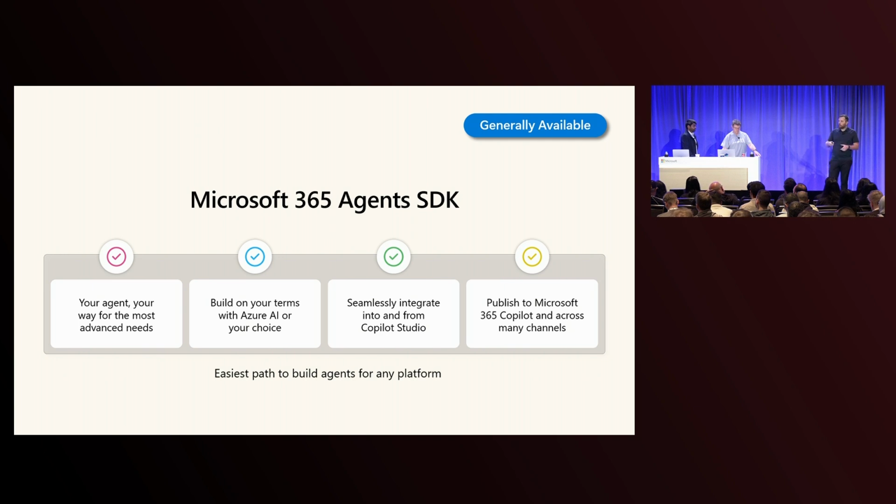Again, highlighting the Fusion team approach here, where we know that low code is the most productive way to build an agent, the most productive way to get started. You can do a lot with it, but sometimes you may want to just write code. You may want to do something in a backend, in a custom system, or integrate with an existing agent platform, and that's where the SDK comes in. In general, we have a principle called no cliffs, which means just because you started with Copilot Studio doesn't mean we bring you to the edge of a cliff where you're no longer able to continue. We always want to give you a way out and to be able to integrate whatever you need to integrate.